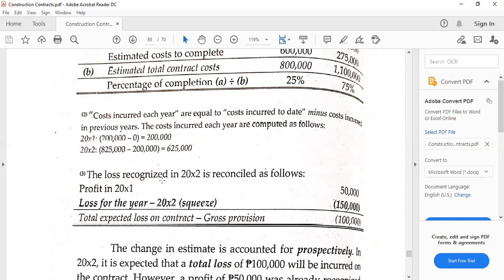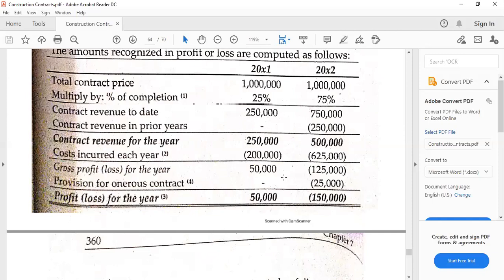All right, and going back. The loss to be recognized in 20x2 is the 100,000 loss overall for the contract, negative 100,000. And then the profit is 50,000 prior, so that's going to be negative 150,000. Let me go back. So this is the 50,000 profit for 20x1, and let's say we are using the method that I mentioned a while ago, which is method 2, but this is not the presentation that I really wanted to see. So again it's going to be contract revenue to date 750,000 less cost incurred to date, which is 825,000.